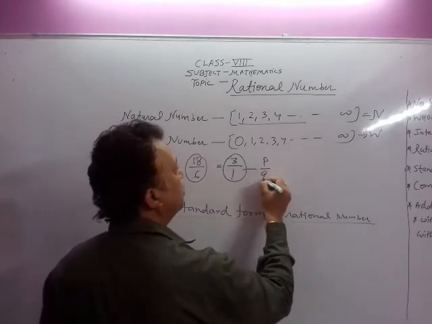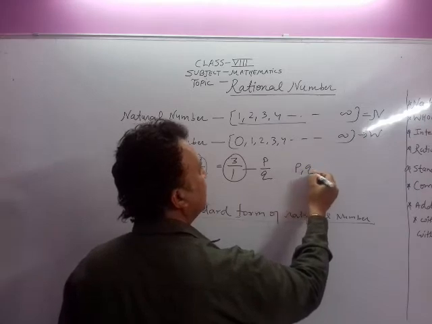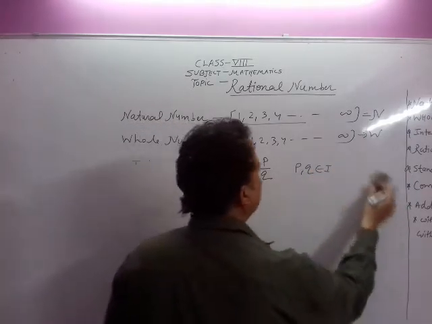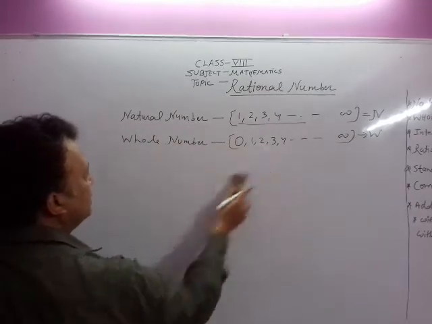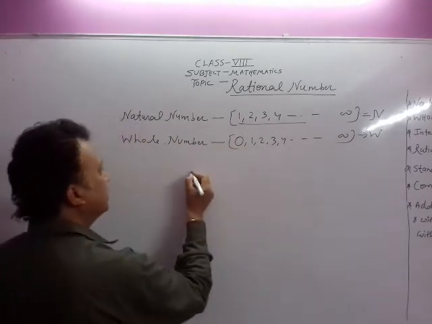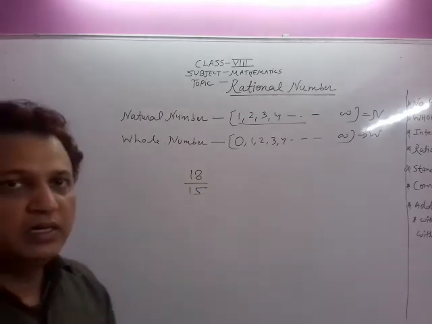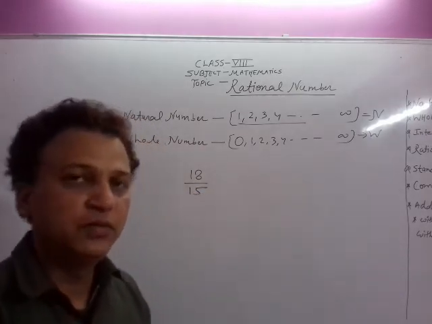P upon Q की form में P and Q belong to I. So this is the standard form of rational number. एग्जाम में क्वेश्चन कैसे आपसे पूछा जाएगा? 18 upon 15. Convert this rational number into the standard form.